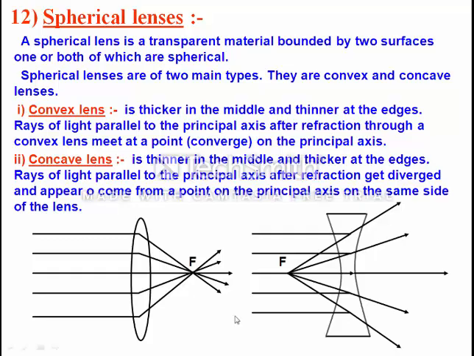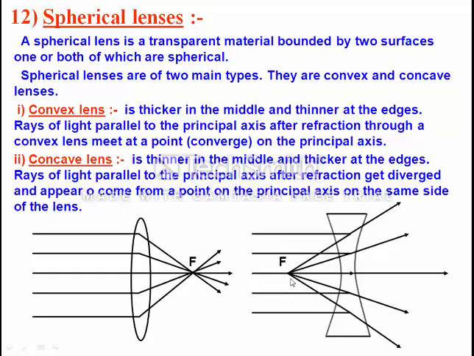A concave lens is a lens which is thinner in the middle, opposite to a convex lens. It is thinner in the middle and thicker at the edge. Rays which are parallel to the principal axis diverge after refraction. It should be drawn with a dotted line, because in the case of a convex lens the rays converge after refraction, but here the rays diverge.